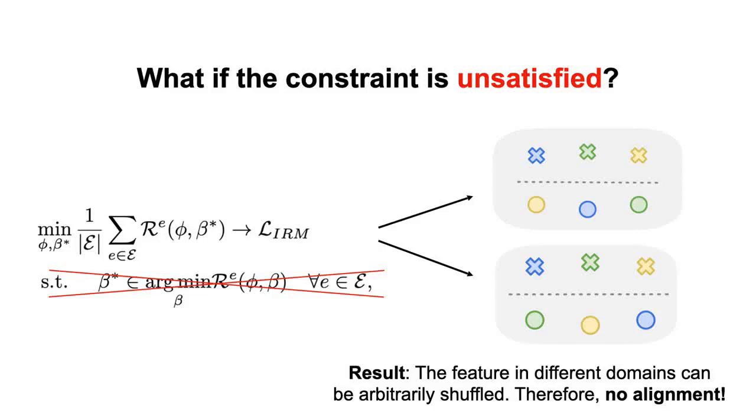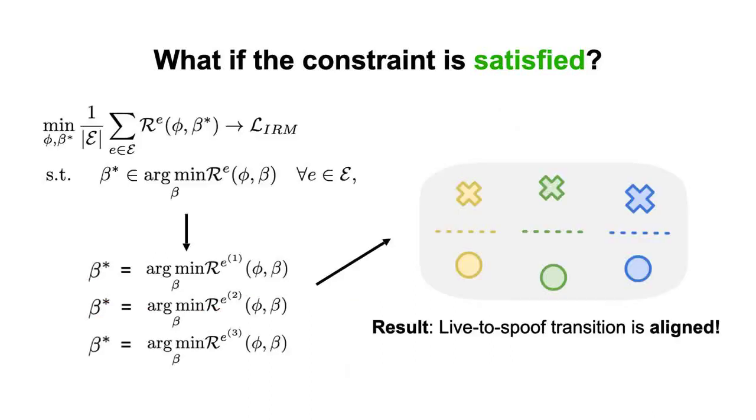It turns out that the features in different domains can be arbitrarily shuffled, as we showed in the toy example. In those cases, the live and spoof samples are perfectly separated. However, the live-to-spoof transition is inconsistent among all domains, which may hurt the generalization ability to an unseen domain. When the IRM constraint is satisfied, it requires consistency between the globally optimal hyperplane, beta star, and the domain-wise optimal hyperplanes.